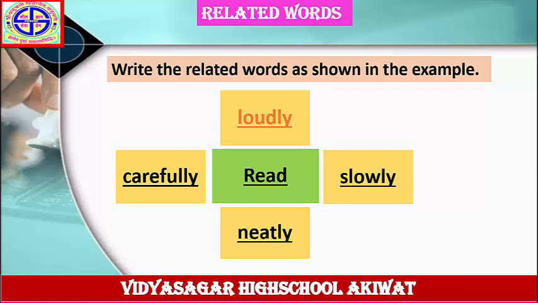So the related words for read are read slowly, read neatly, read carefully, and read loudly. In this way, you are given some wave diagrams in your question paper, and you have to write related words for the given word.